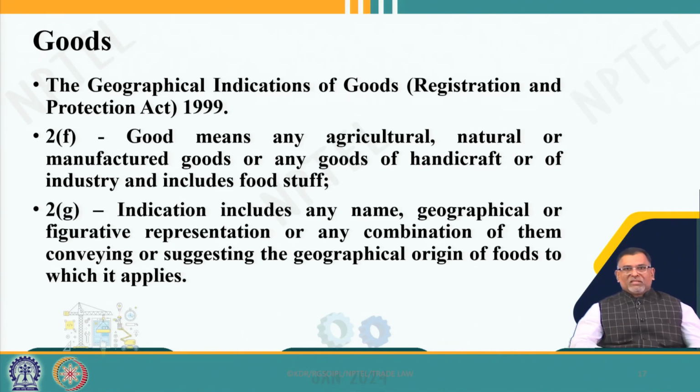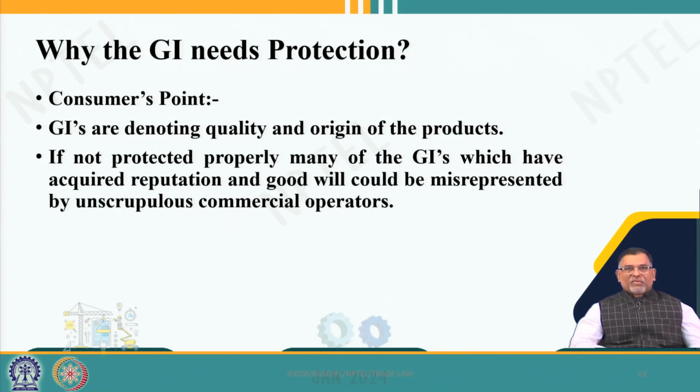The Indian Act even defines what goods are included, and why the GI needs protection, why you should protect. It is very simple. We saw the Mongoji and the Darjeeling tea case. It is from the consumer point of view. The consumer must get the quality product that originally belongs to that particular region. Otherwise, Darjeeling tea can be made in Kolkata or in Nilgiris or in other hilly areas of India, and sold as Darjeeling tea. But the GI Act prohibits that.